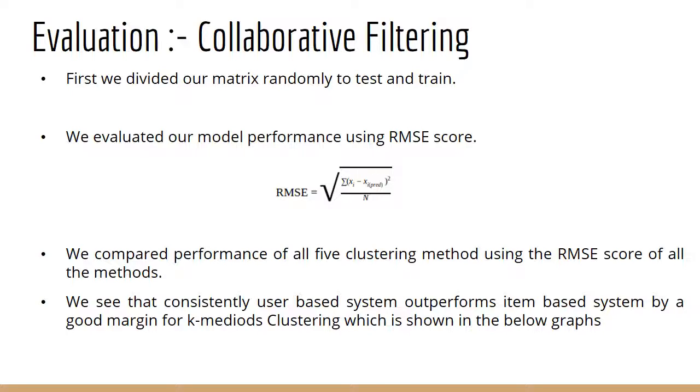We first divided our user-item matrix into training data and test data. We trained our model on the training data and we evaluated our performance using the test data. We chose root mean square error as our metric to determine our performance. We compared the performance of all five clustering methods, that is k-means user-based, k-medoids user-based, spectral user-based, k-means item-based, and k-medoids item-based.